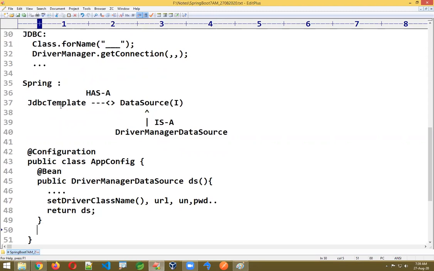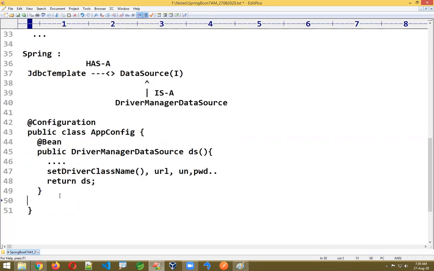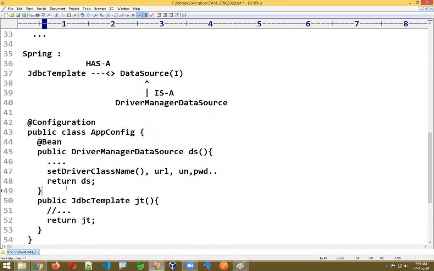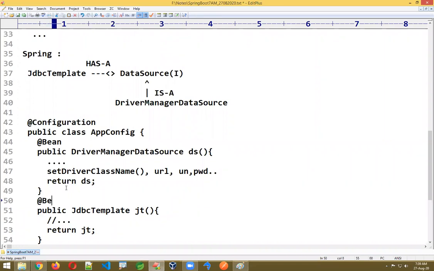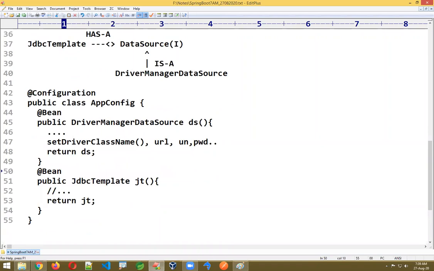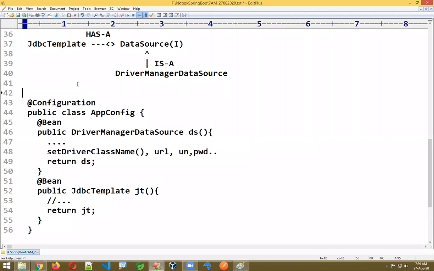Now, second object, we need to create JdbcTemplate. Public JdbcTemplate, JT, like this we have to write. And here we have to set this JdbcTemplate, we have to link with some DS object. Consider some lines of code is there, some written JT. Just I'm writing an overview like this here, @Bean. I'm just writing overview code here. This complete code is written by the programmer only. Developer has to write this code.